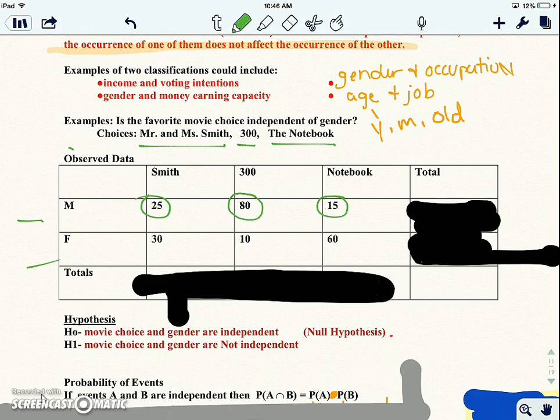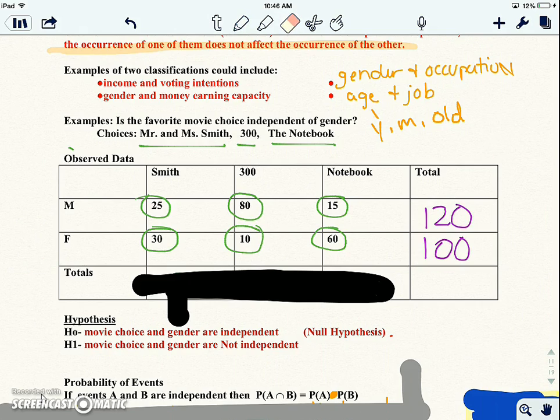And then these are the results for the female. 30 liked Mr. and Mrs. Smith, 10 300, and 60 The Notebook. Okay, and the question is, if there was no relationship going on, is this similar to what we would expect to get? Or does a person's gender affect their movie choice? So the first thing you would do is add up all the totals. So 25 plus 80 plus 15 would give you 120. So there were 120 men surveyed. 30 plus 10 plus 60, there were 100 females surveyed.